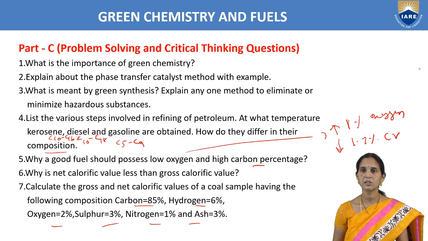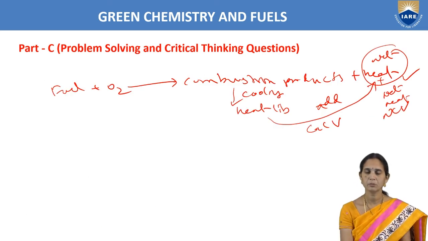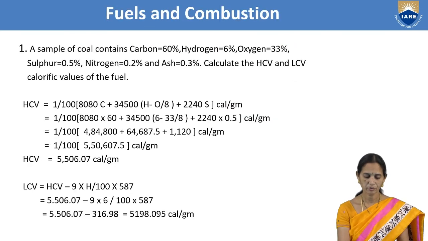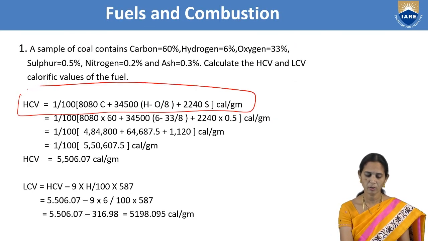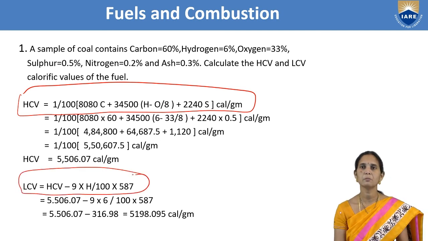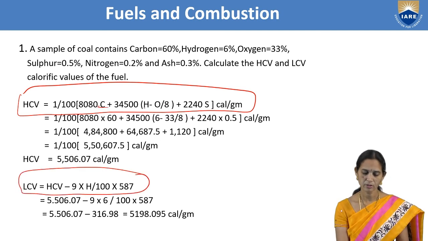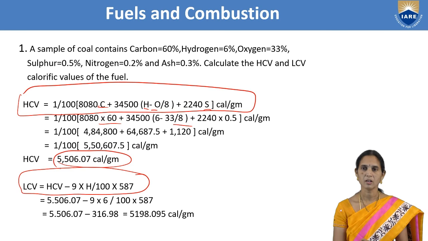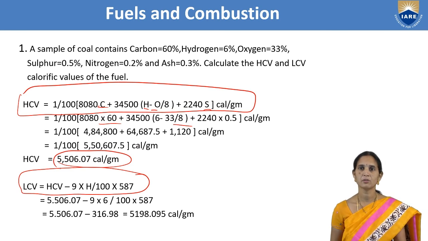We have to remember two formulas in the problems, the HCV formula and the LCV formula. Then we apply the percentages of carbon, hydrogen, oxygen and sulfur. We multiply, calculate, and we get the answer. So we have to do the problems like that.